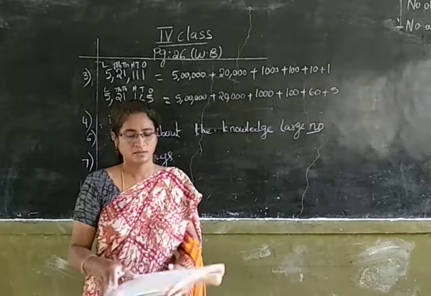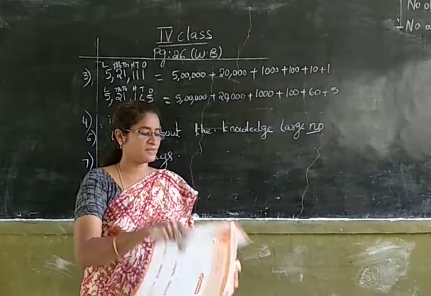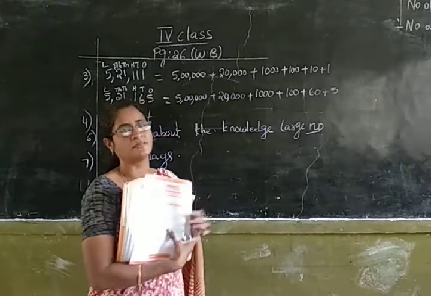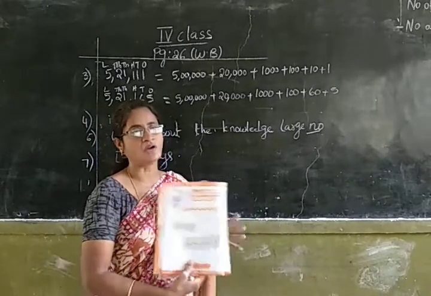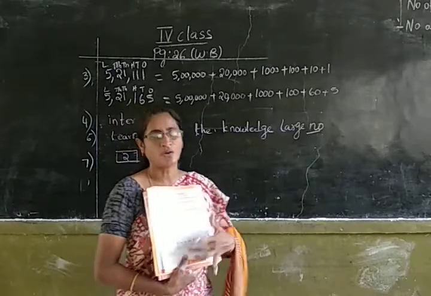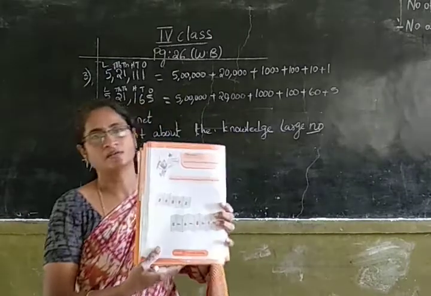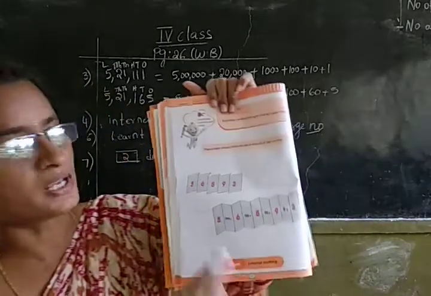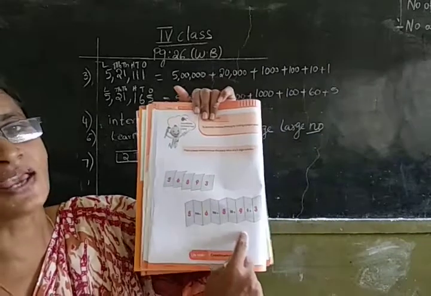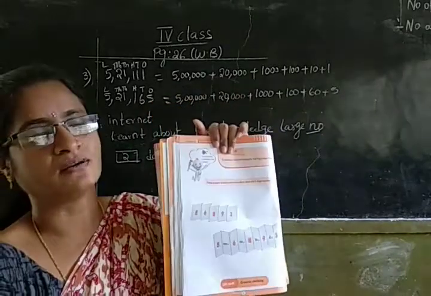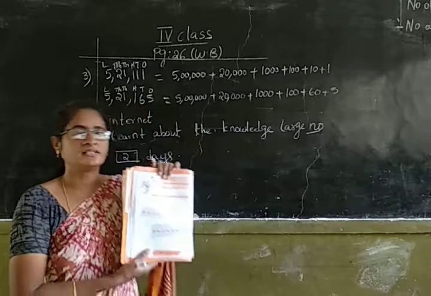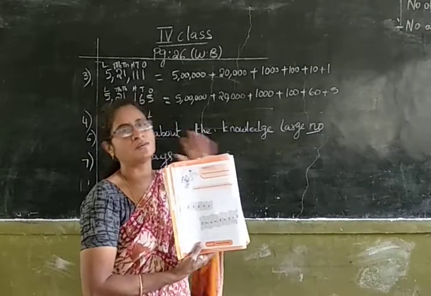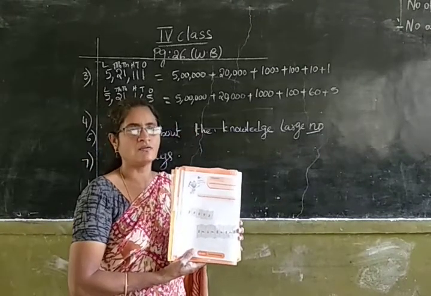Okay children. Next, in page number 28, you are having C3 part. In C3 part, what you have to do is, you have to make a paper snake. You have to make a paper snake and write down the expanded form for any number you like. That is the homework for today.